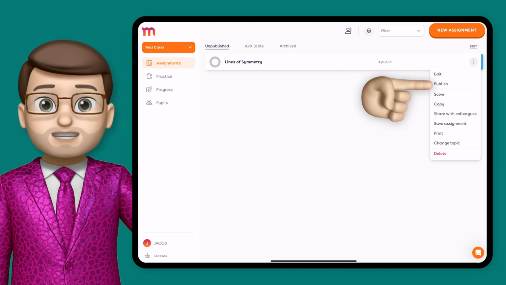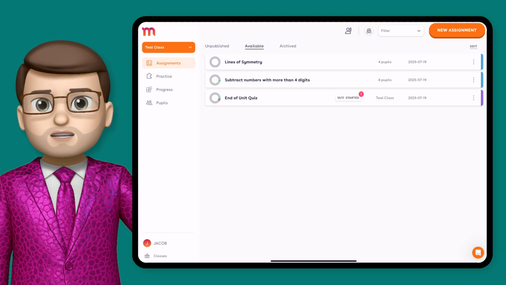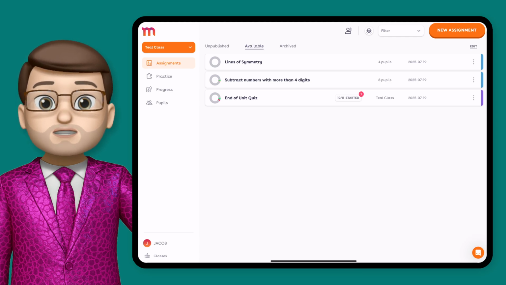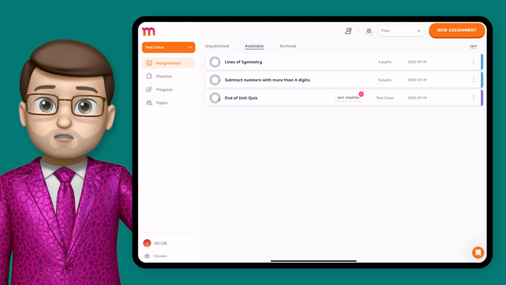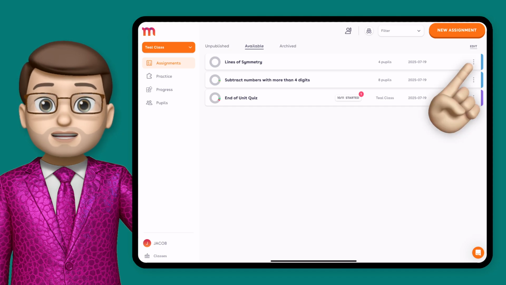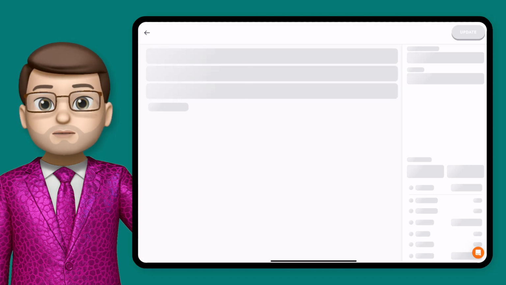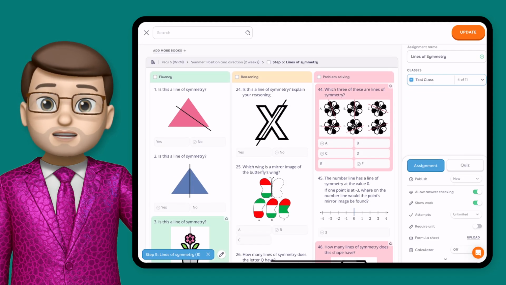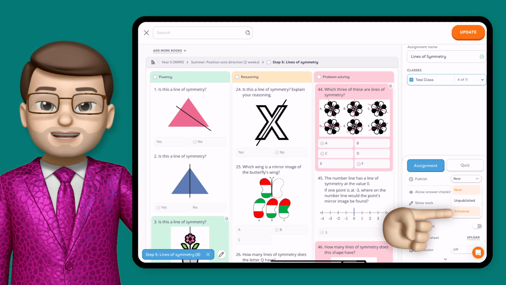So if we look at the unpublished section to begin with, we don't have to just have assignments there ready to go that we can then trigger when we're ready. We can actually schedule them ahead of time, which means they can automatically appear for your students at the start of a lesson, meaning you're never going to forget to do it. So I'm going to change my current assignment to make it a scheduled one instead, and I'm going to do that by tapping the three dots and then pressing edit. From here, I go back to that same assignment builder screen I had earlier, and I can change it from being unpublished to instead being scheduled.